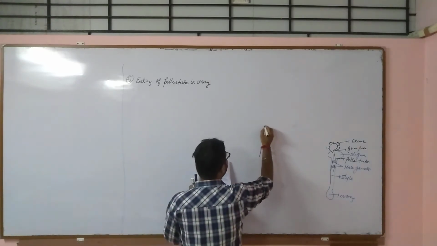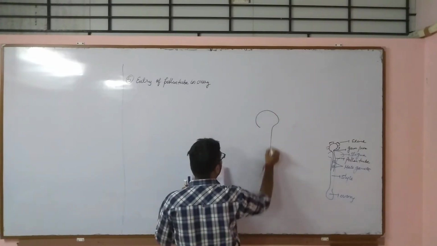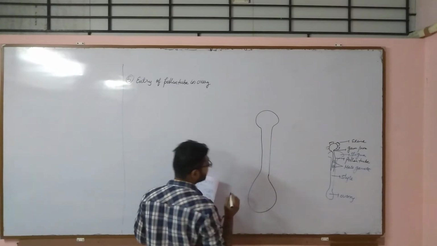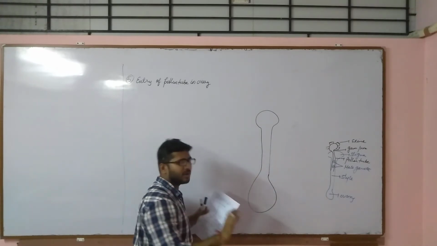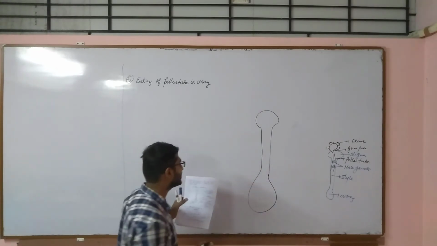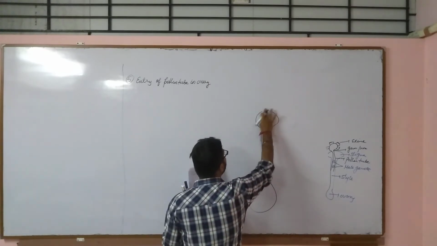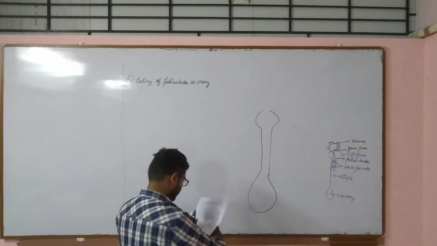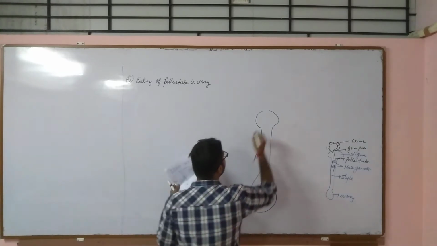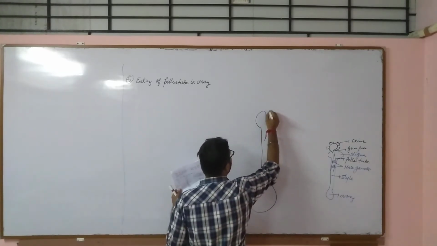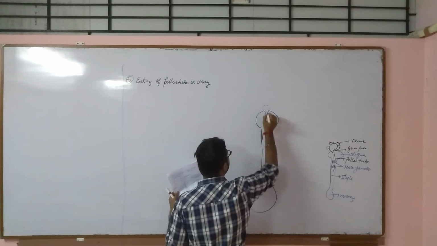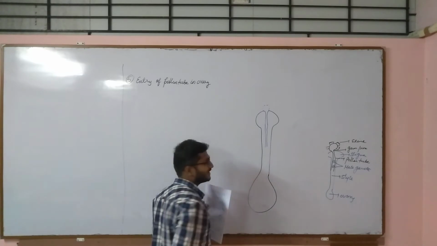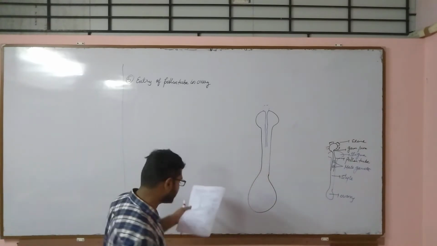right? So let us say this is the stigma, style as well as ovary. Now I am not labeling, you all know, you all are expert in this. So from this region, let us say the pollen tube comes, right? From this region the pollen tube is coming inside, and suppose let us say it has reached to this region, that is style, it is growing in the region of style only.